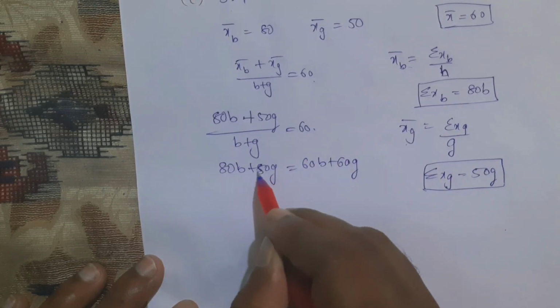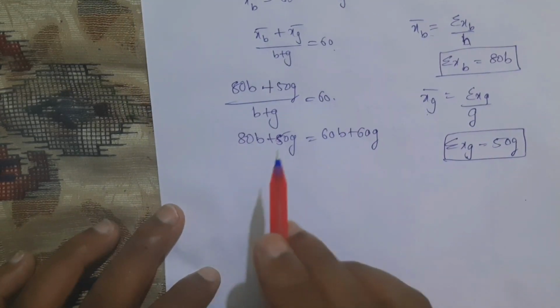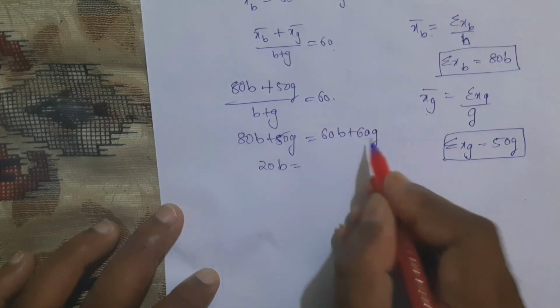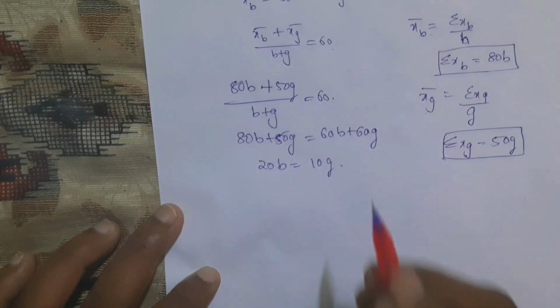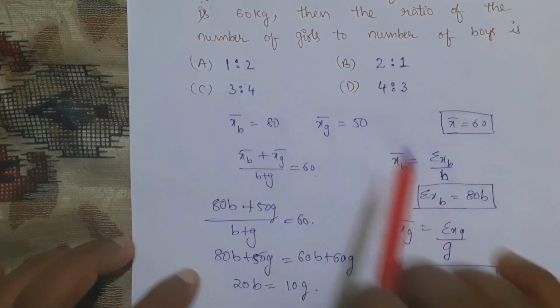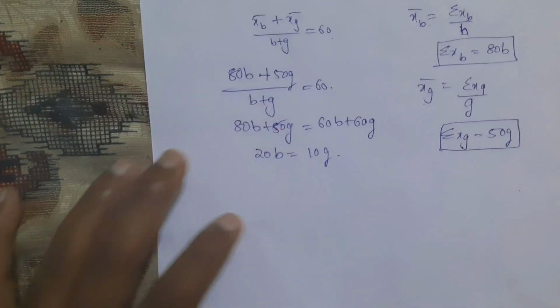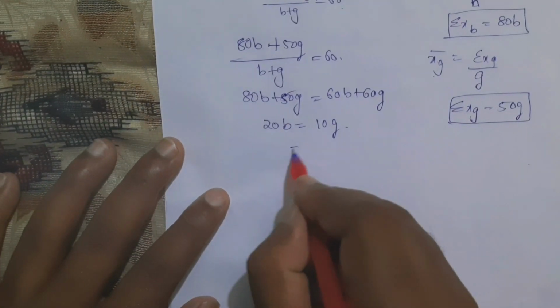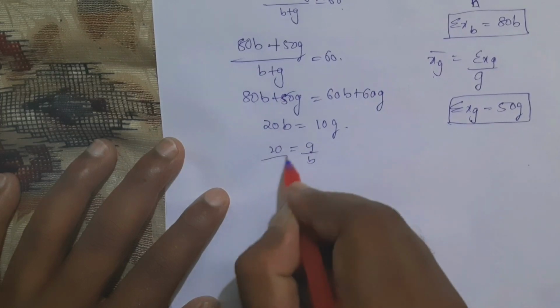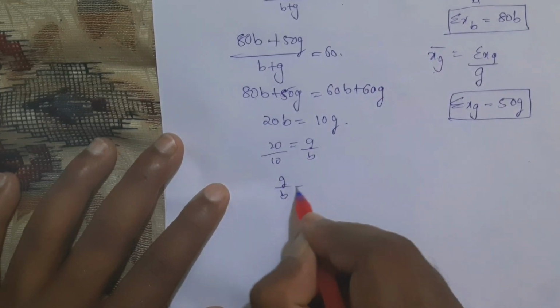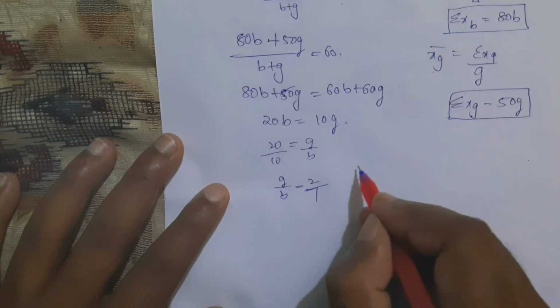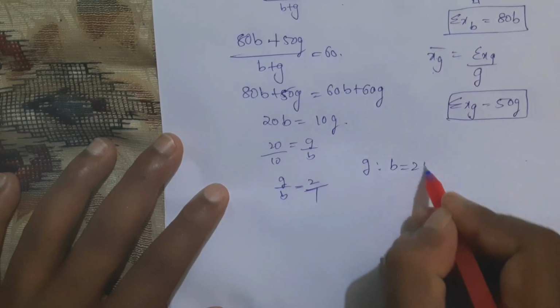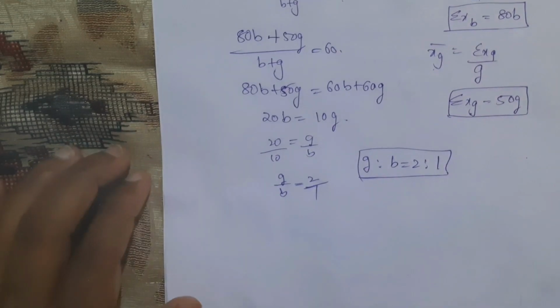Now you can find the ratio. 80b minus 60b is 20b, 60g minus 50g is 10g. Now we need the ratio of girls to boys, not boys to girls, girls to boys. So you bring b here: g by b is equal to 20 by 10, that means g by b is equal to 2 by 1. Nothing but g is to b is equal to 2 is to 1 ratio.